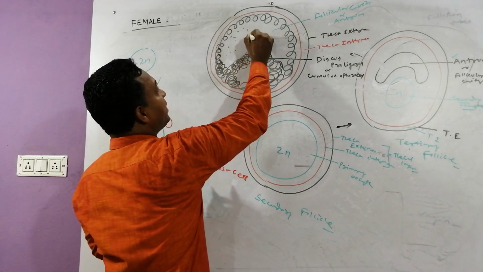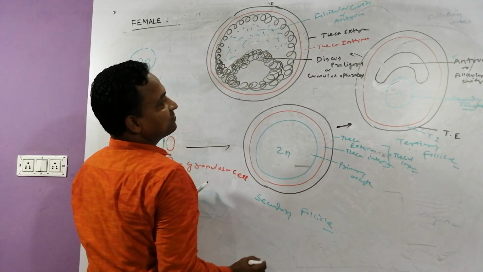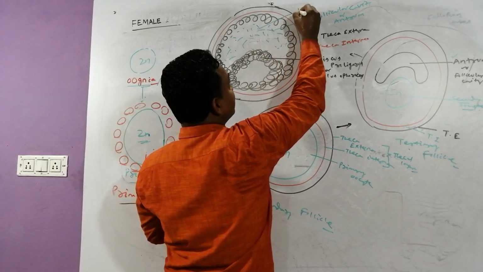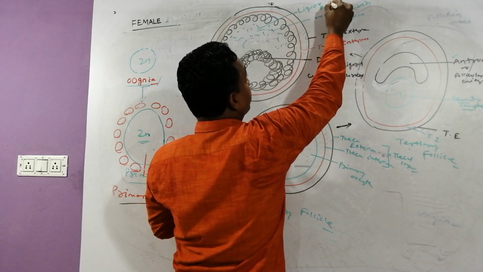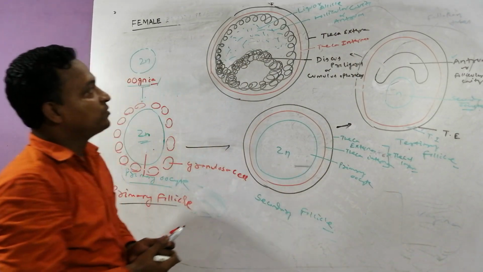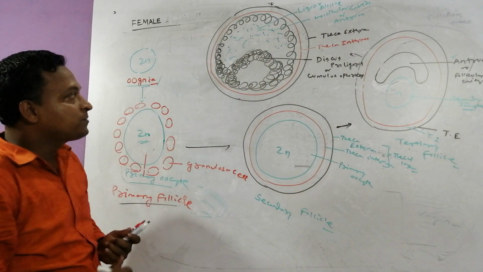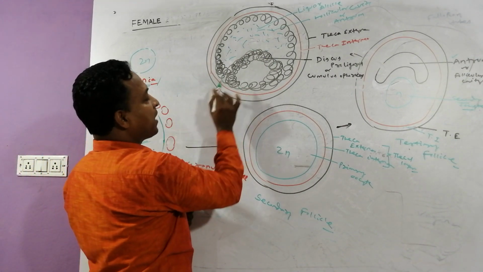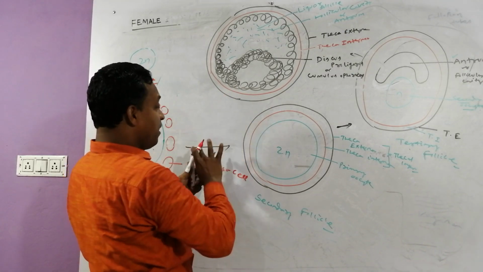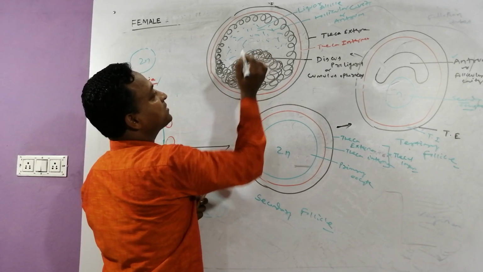The follicular cavity or antrum contains a fluid, which we call liquor folliculi. Which fluid? Liquor folliculi. The next point: the base of the membranous granulosa, where the discus proligerus starts.